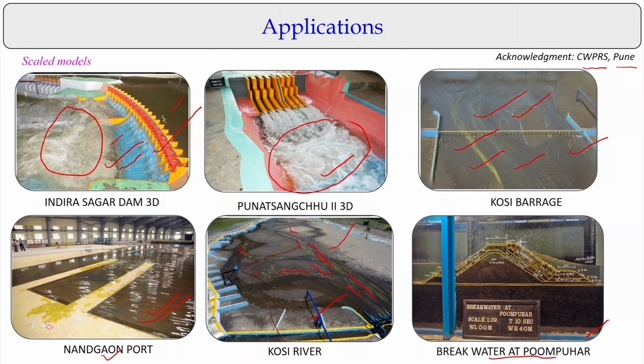It is very easy to observe the flow pattern, the streamlines, the vortex formations; you can see it all very closely when conducting this experiment. Similarly, if you are looking at how much energy is dissipated just downstream of the waste spillway or the sluice gates, you can easily find out the eddies, the vortices, and the energy dissipation, and after that how the hydraulic jump formation happens. All these things we can study when we conduct a series of physical models.